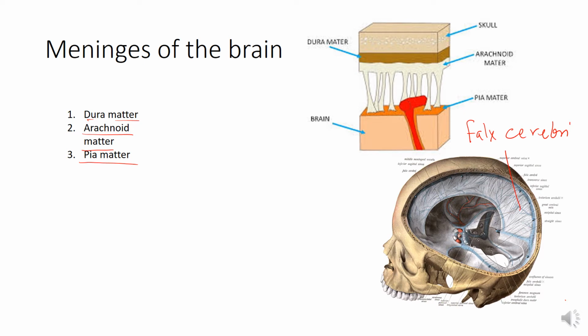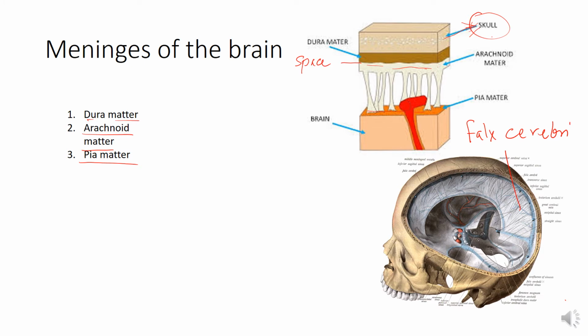So here you can see that this is the bone, whether in the upper part, in the brain part, the skull, or in the lower part of the central nervous system, that is spinal cord, the vertebral foramen. So bone, then comes the dura mater, then comes a space, I will tell you the name of the space later. Then comes the arachnoid mater. Here you can see in the white part, and then the pia mater.